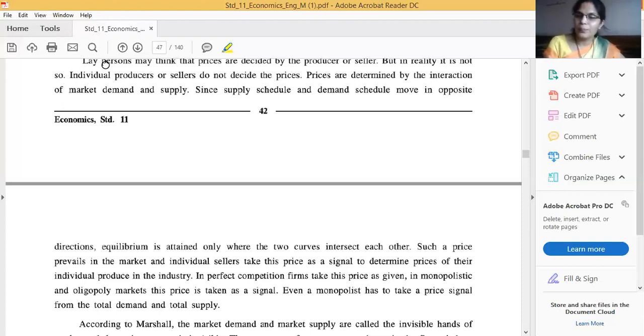Both are opposite, but my answer is any commodity's price is determined by both the supply schedule and the demand schedule. How can it be possible? Okay, friends, I will explain with an example so you will get it.